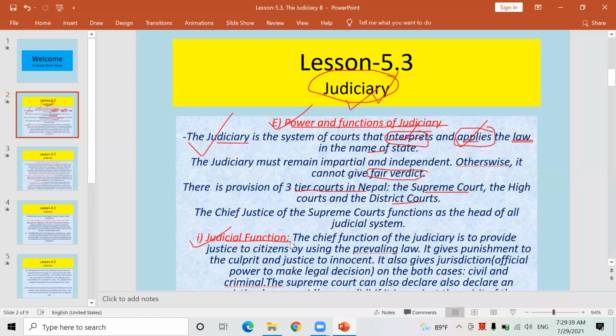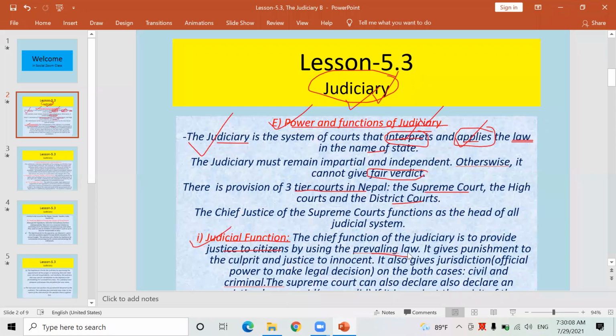Look here, judicial function, न्यायिक कार्य, the judicial functions of judiciary. What sort of functions come under the judicial function of judiciary? Chief function of judiciary is to provide justice to citizens by using the prevailing law.